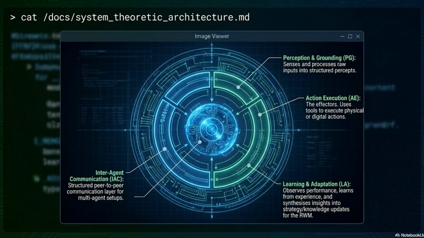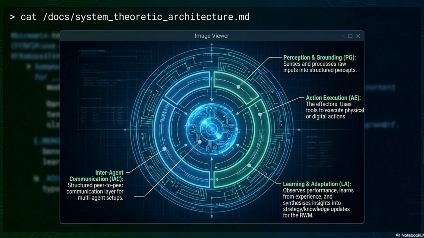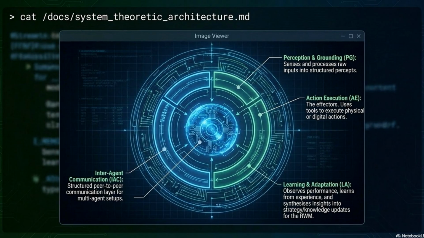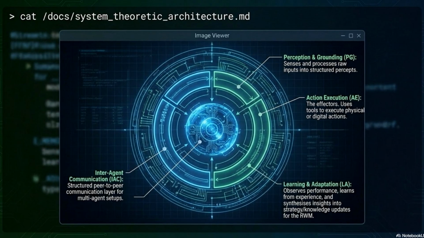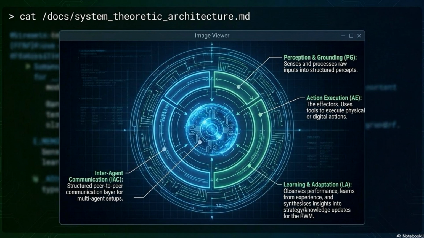And learning and adaptation, the LA layer, the feedback loop that observes performance, learns from experience, and synthesizes insights back into the agent's strategy and world model. These 4 layers are not optional enhancements. They are the minimum viable architecture for a system that behaves reliably under real-world conditions.